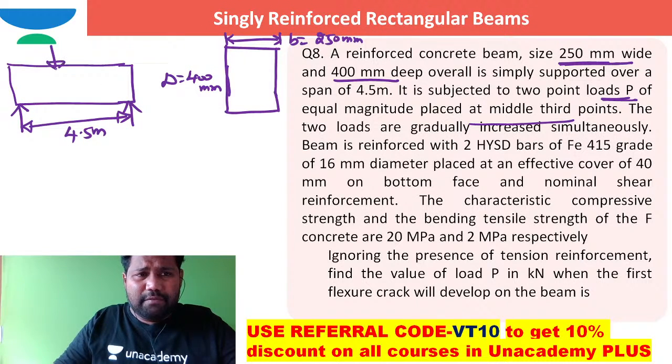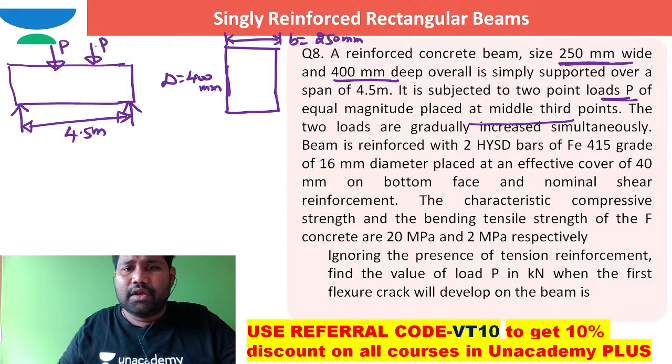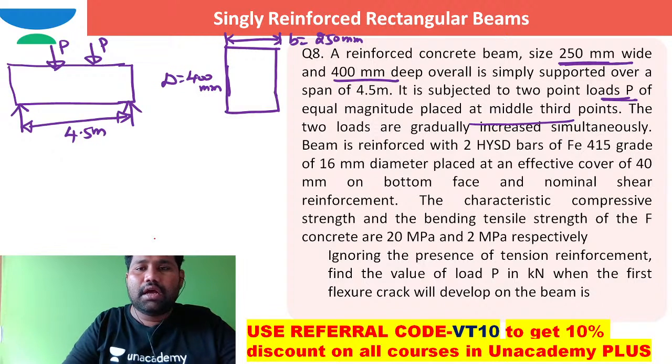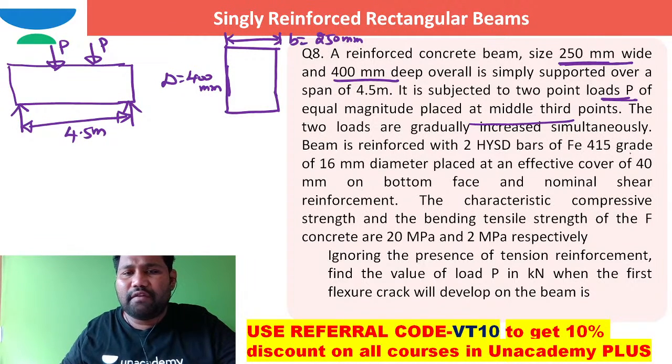Two point loads of magnitude P and P are applied. The beam is reinforced with two HYSD bars of Fe 415, with an effective cover on the bottom face and nominal shear reinforcement.